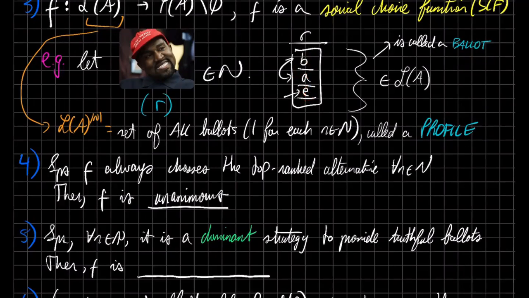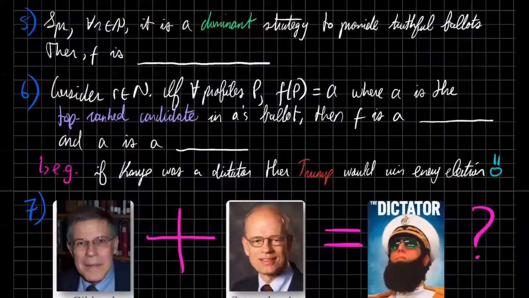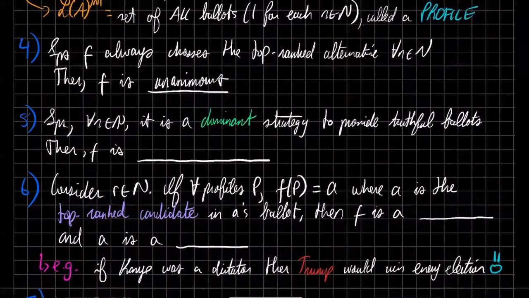Well, now Kanye West has an incentive to change his ballot, because even though he favors Trump first, Adha second, and the Turk last, he doesn't want the Turk to win. So he might just lie and put Adha first, and then Adha wins. This is what's known as a manipulation, and this is what we want to prevent. Going back to the formal definition, this means that if for all the voters it's a dominant strategy not to lie, i.e. to provide a truthful ballot, then we say that F is strategy proof.